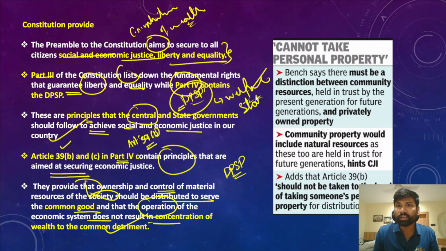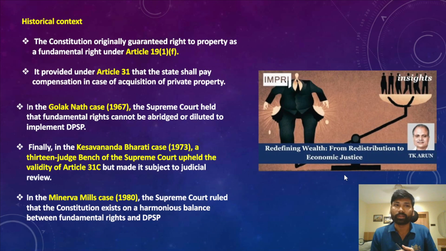Okay, so in this context, a bench of the Supreme Court earlier drew a distinction between the community resources held in trust by the present generation for future generations and privately owned property. So community property would include natural resources, as these too are held in trust for the future generations. Okay, so this Article 39B talks about the concentration of wealth.